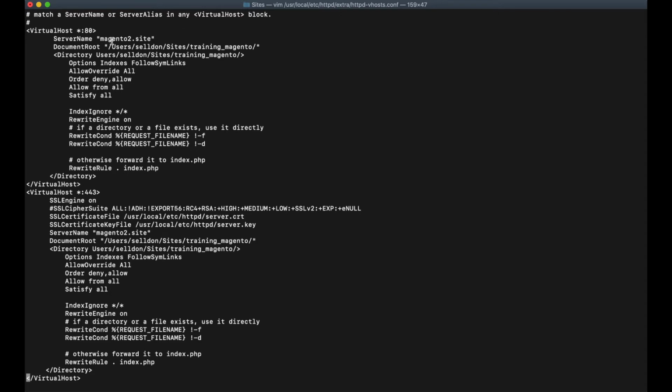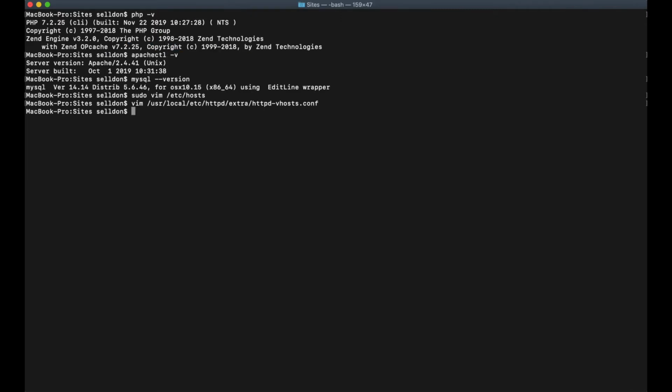So we are going to use the following directory, and let's create it. It should be inside the sites folder. Let's create training Magento.